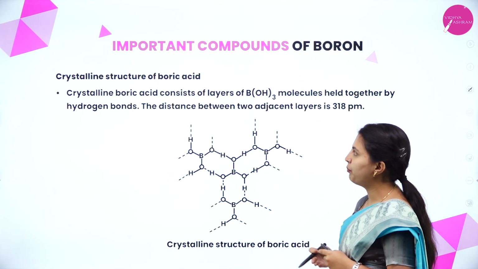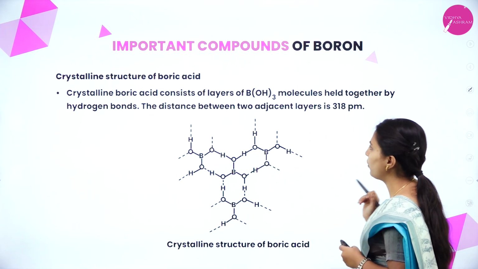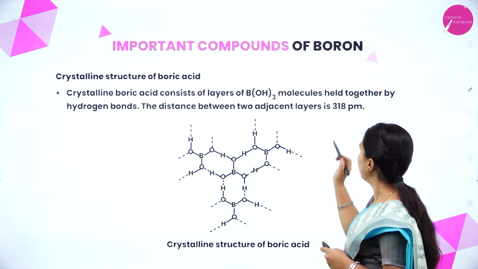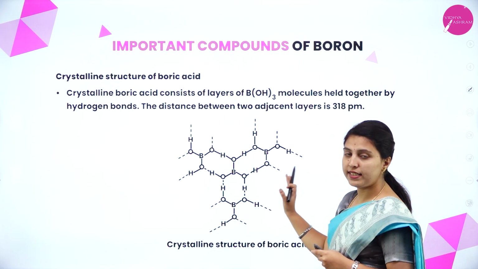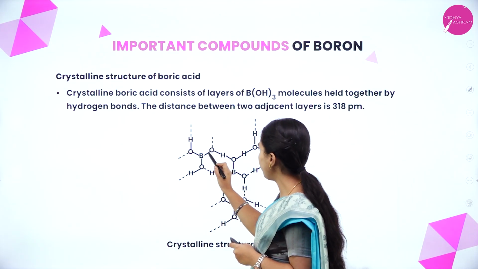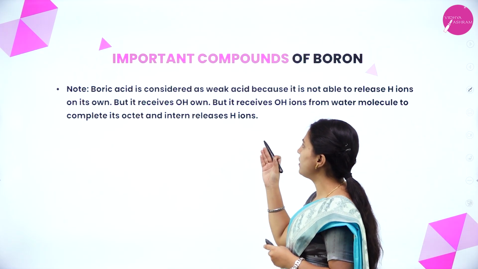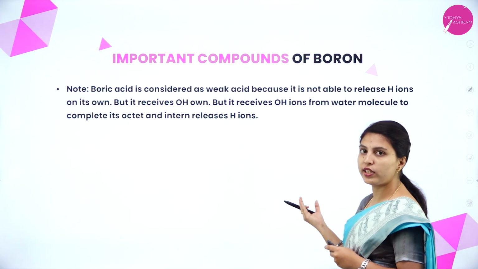The crystalline structure of boric acid consists of layers of boric acid molecules held together by hydrogen bonds. The distance between two adjacent layers is 318 picometers. Boric acid is considered a weak acid because it is not able to release hydrogen ions on its own.